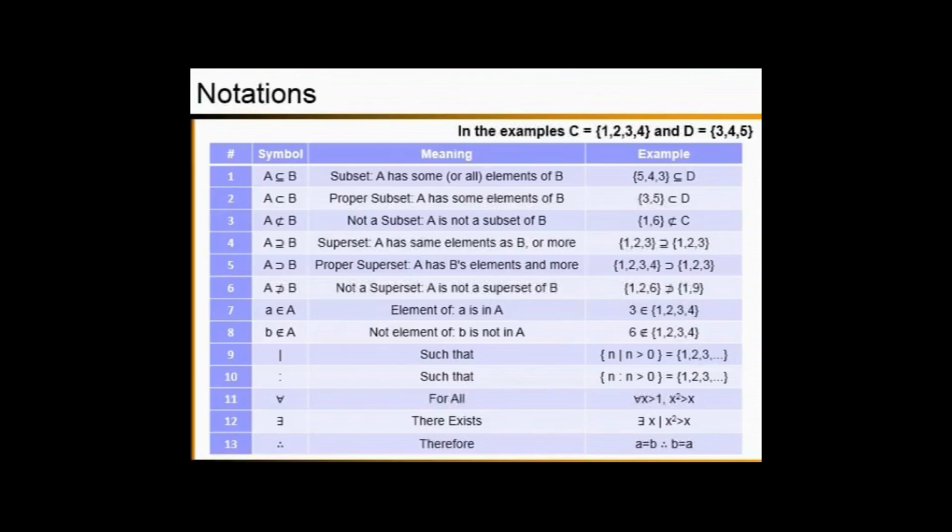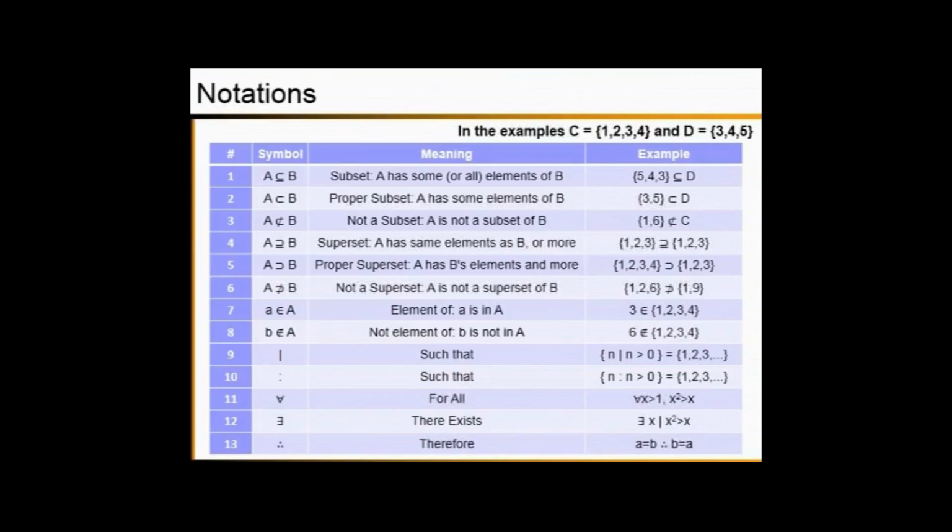Here there are elements 1, 2, 3, 4 included in C. So the event which I have defined, that is the event including 1 and 6, is not a subset of the event C because both 1 and 6 are not included in C. You can see 1 is included, but both the elements should be included in C to say the first event is a subset of the second event.